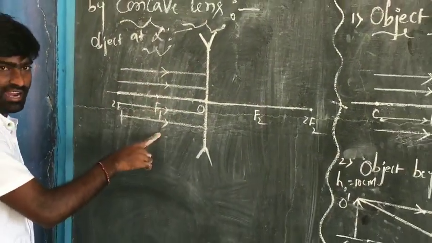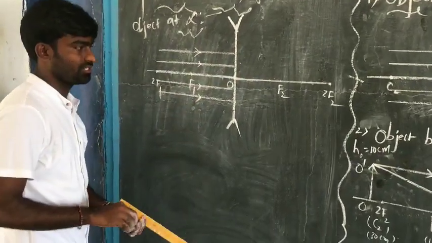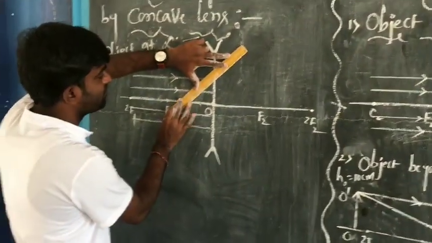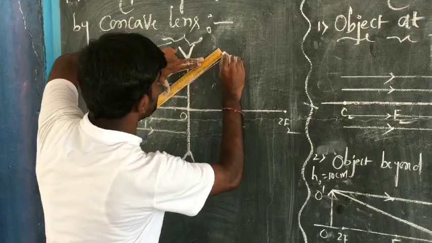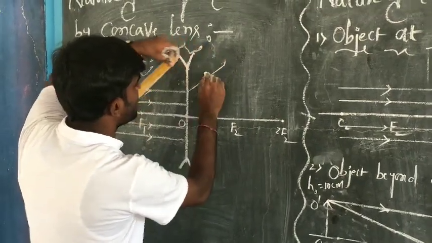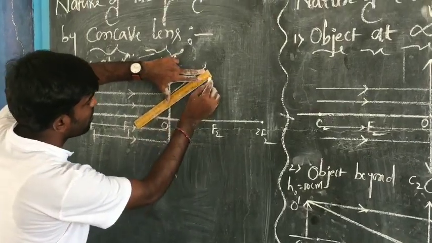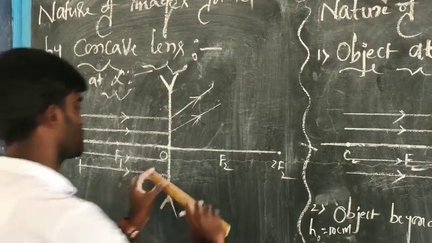So a parallel beam of light rays are going to meet the biconcave lens, and after refraction, these light rays are moving away from the principal axis.